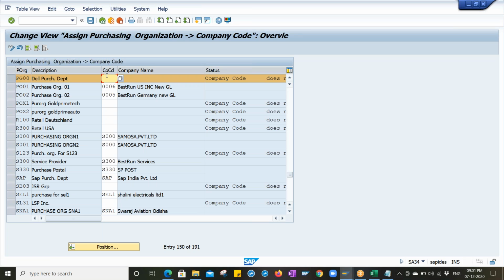If you make it blank, whatever company codes are there, assigned to a plant, and the purchasing organization assigned to the plant, it will work for those company codes only. That is called a centralized purchasing organization. So let me assign the company code right now, D00. Save it. Done.